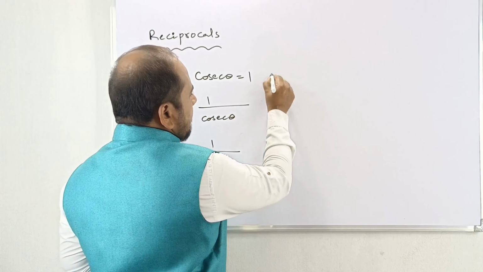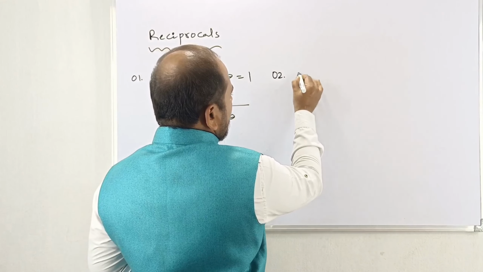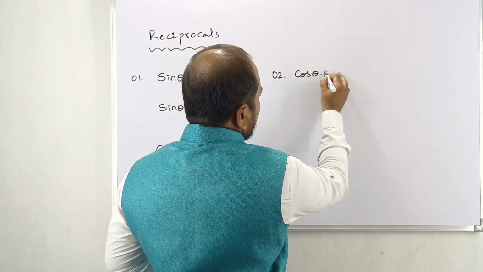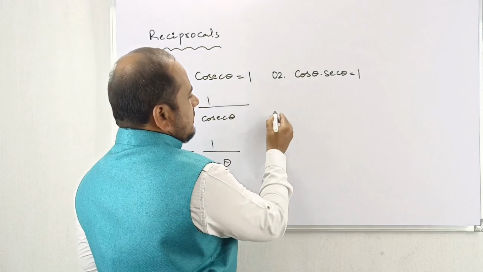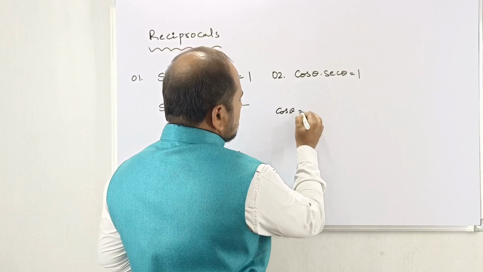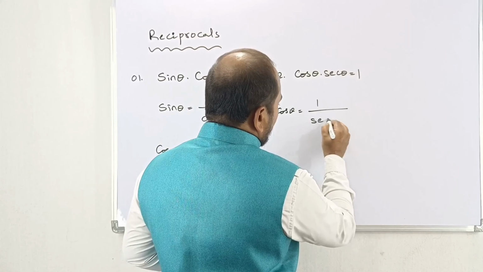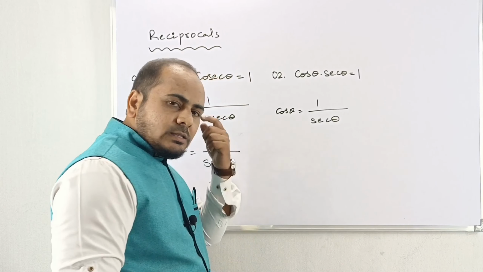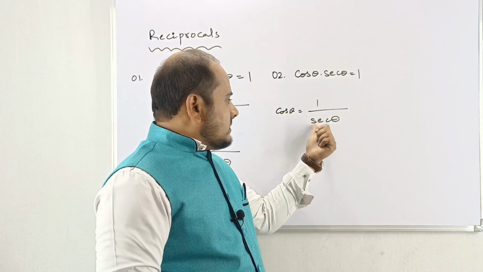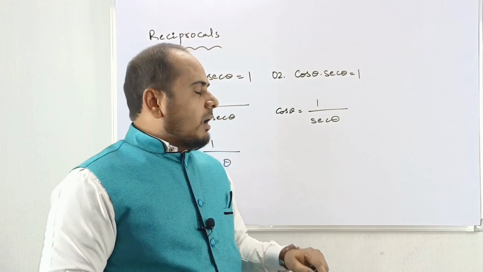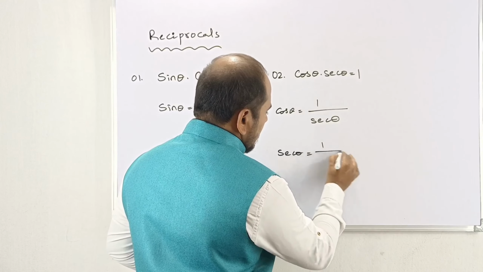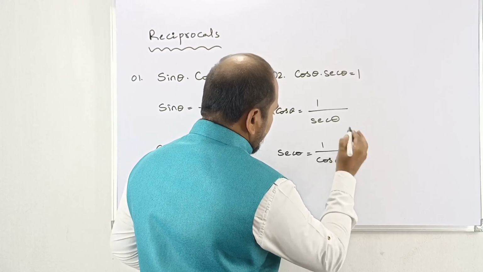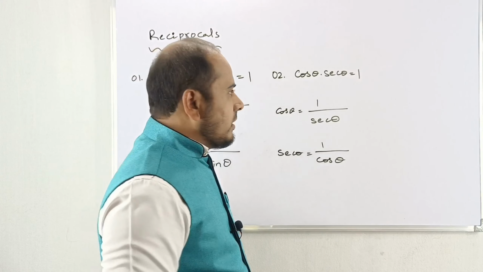Now come to the second formula, my dear. Second formula, that is cos theta into sec theta is equal to 1. Just you remember this one. From this you will get cos theta is equal to 1 by sec theta. It means cos theta is the reciprocal of sec theta, or sec theta is the reciprocal of cos theta. Here you can write like this. So these are the formulas.